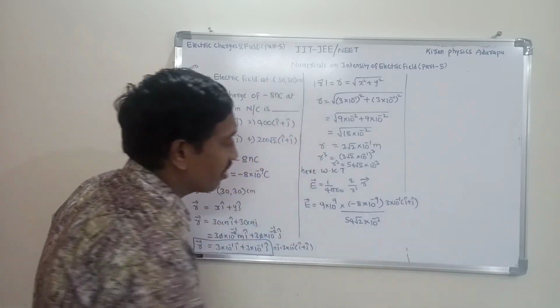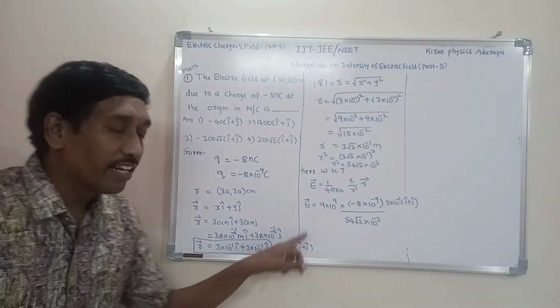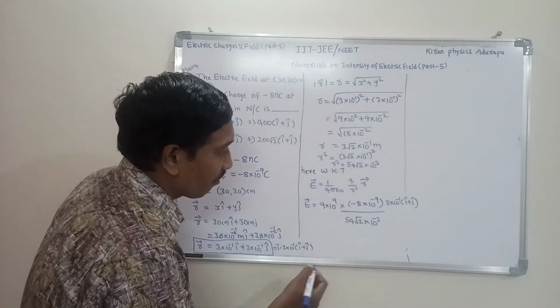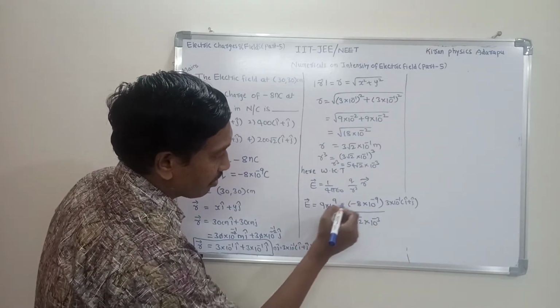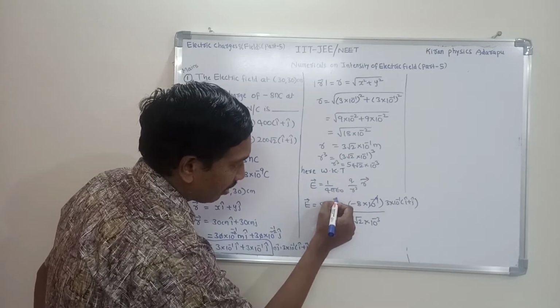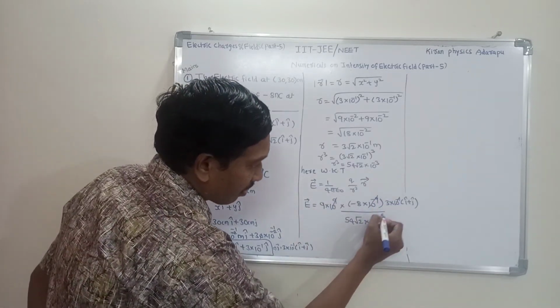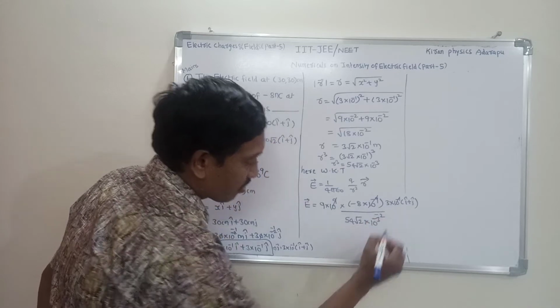After simplification, you get the electric intensity in vector form. 10 power minus 9 and plus 9 cancel. Here 10 power minus 1 cancels, remaining minus 2.